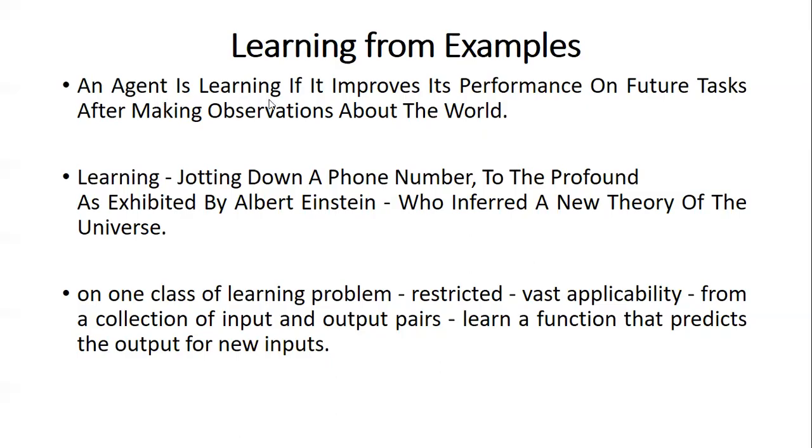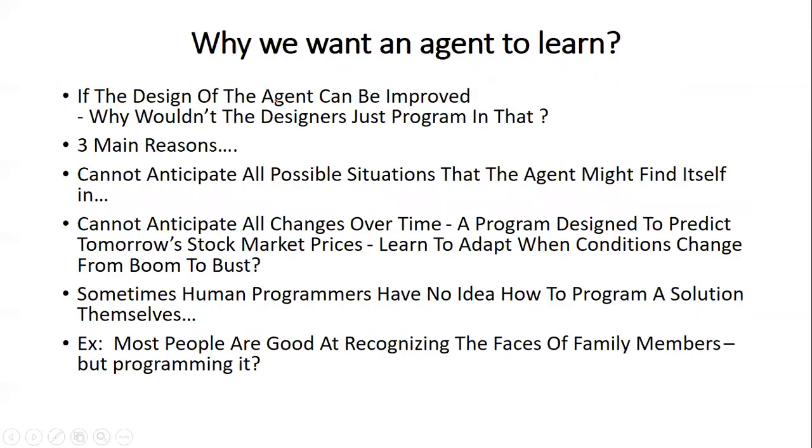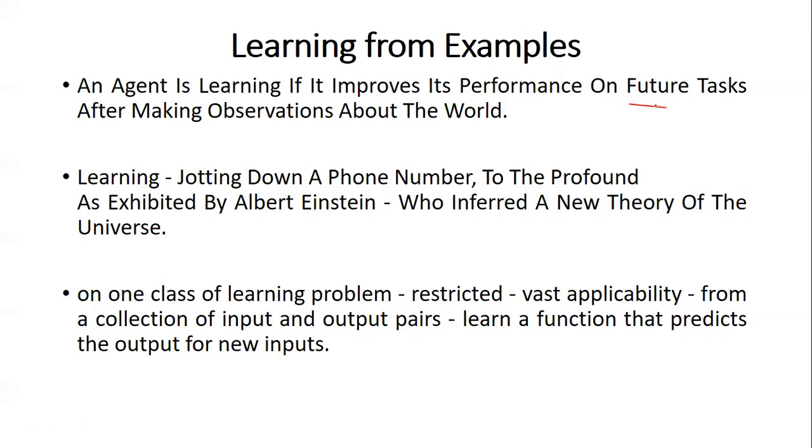An agent is learning if it improves its performance on future tasks after making observations about the world. So this is how we define learning. When we can say that an intelligent agent is learning, we can say that an agent is learning if its performance is improved on future tasks.